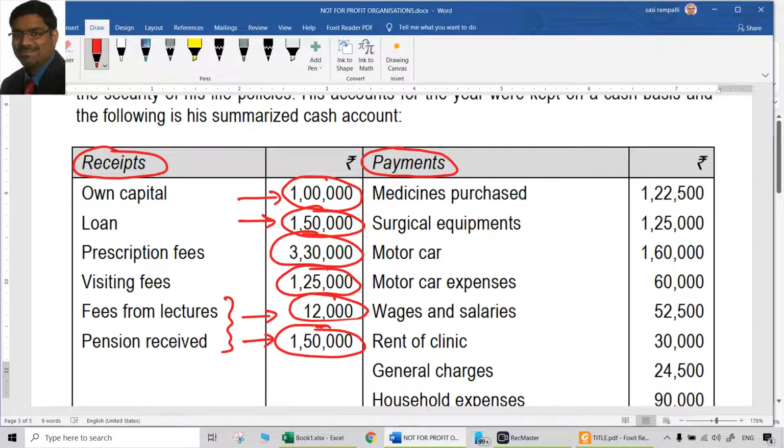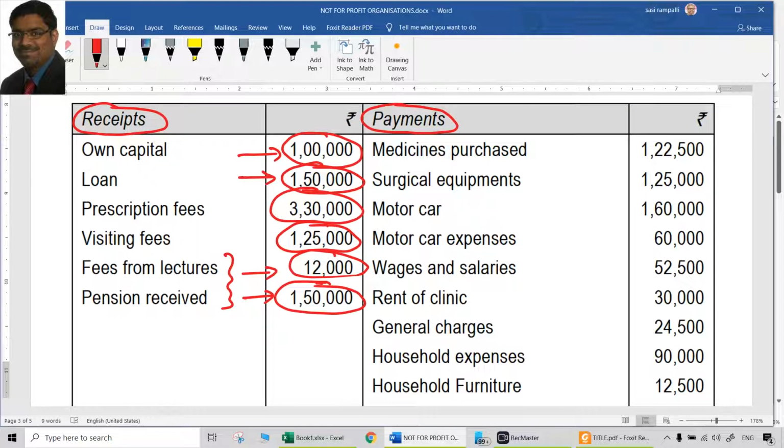Anyway, these are all the debits in the receipts and payments account, which means we did a credit treatment for them on the other side. Coming to the credit side of receipts and payments account, because these are already credited, all that we need to do is we have to just debit these things on the other side. So medicines purchased, see, just like any other trading activity, it is like purchase only.